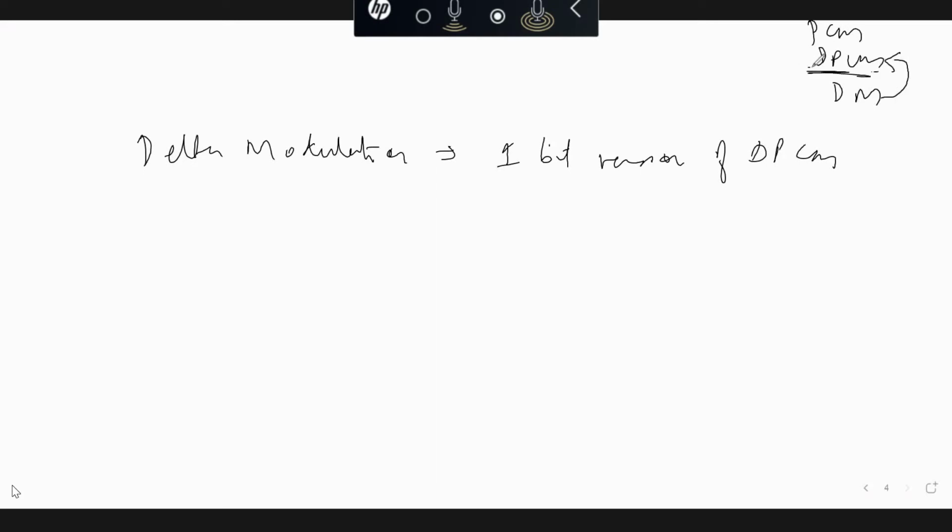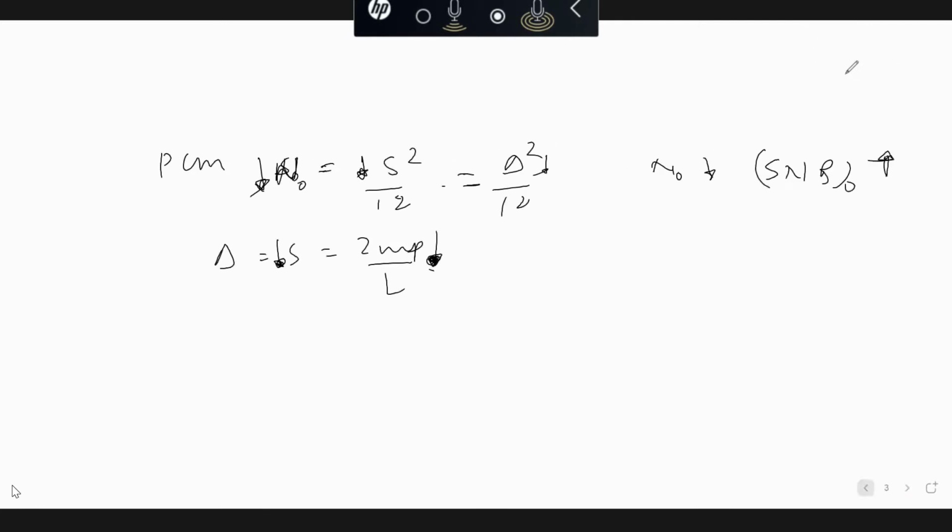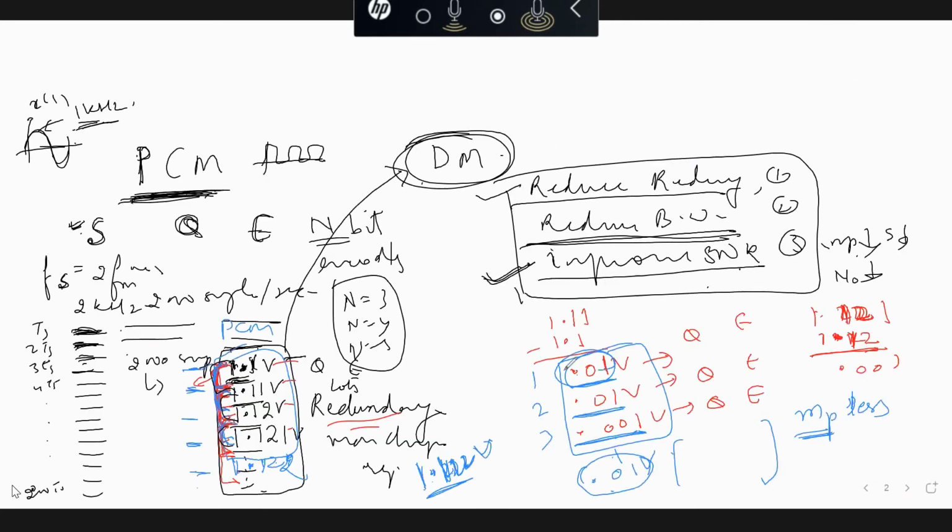In differential pulse code modulation, which is overcoming the drawback of PCM, we are taking the difference between the adjacent samples and thereby reducing redundancy, reducing the peak amplitude and improving the SNR, and also reducing the bandwidth.